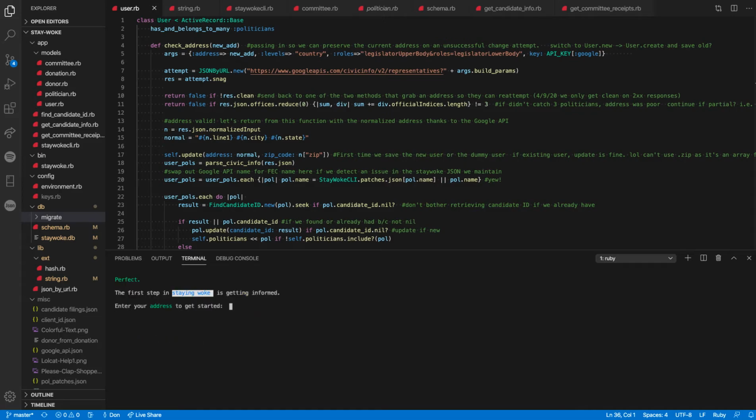And I have it set up to just ask for an address. So what's really cool is I don't even need to put all of your information. I'm just going to put 1218 Lodi, Los Angeles. It's going to check it. So it's actually going to Google, and it found a valid address. In other words, it found 3 politicians, which was the criteria I set.